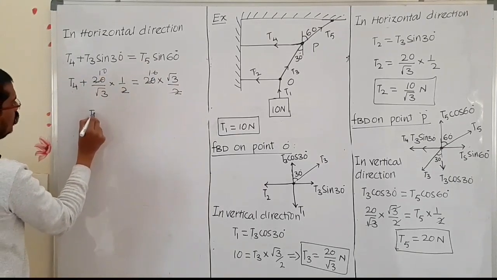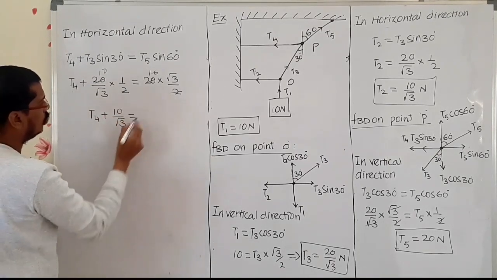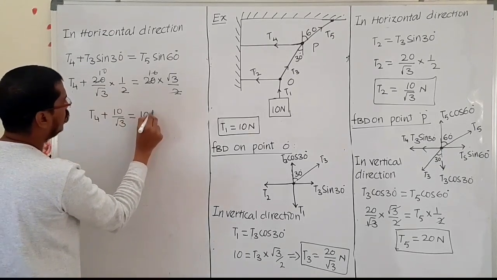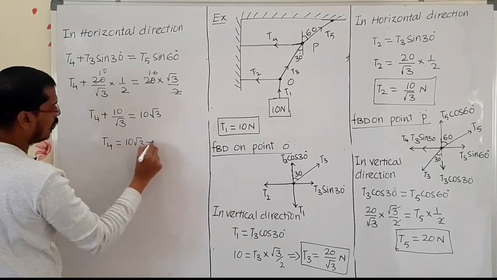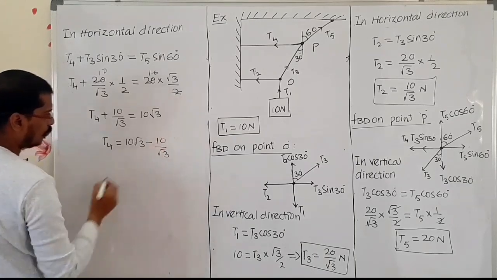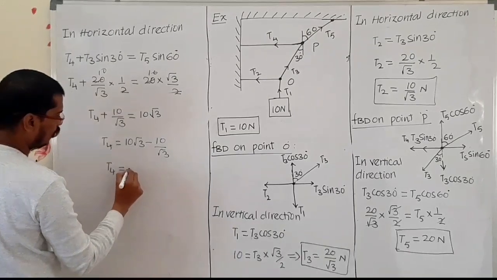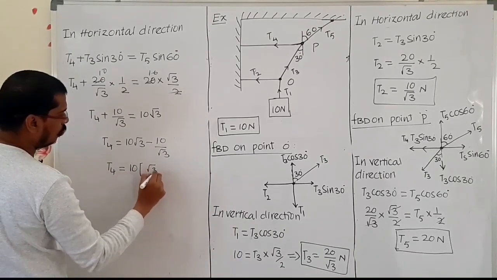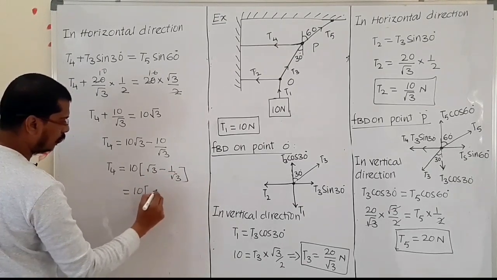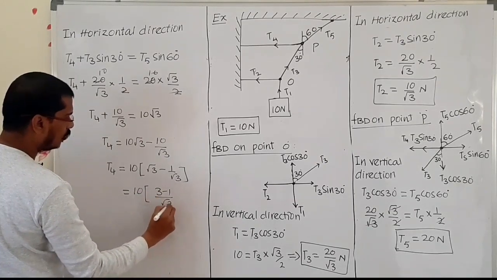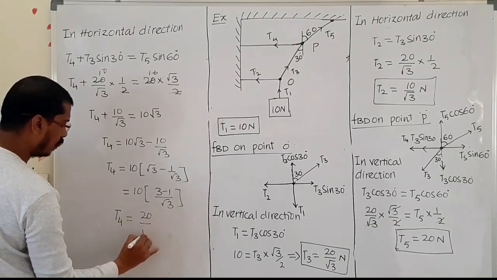Now T4 plus 10 upon root 3 is equal to 10 into root 3. Now the T4 value we can write as 10 root 3 minus 10 upon root 3. Here if I take the common 10, now we can write root 3 minus 1 by root 3. Now here we can write 10 into 3 minus 1 upon root 3. Now T4 is equal to 20 upon root 3.